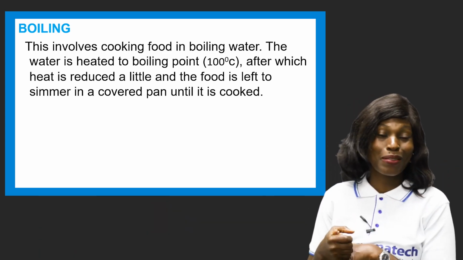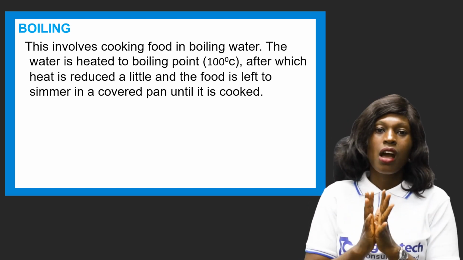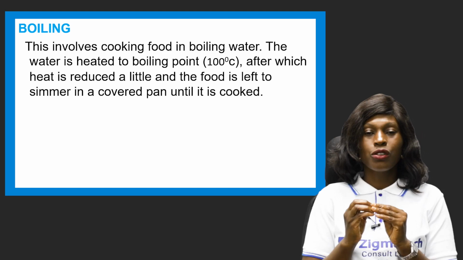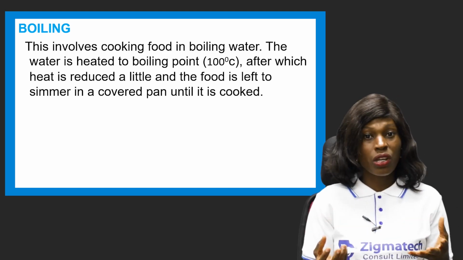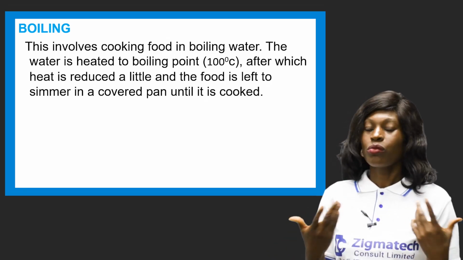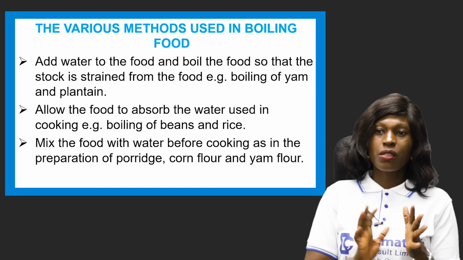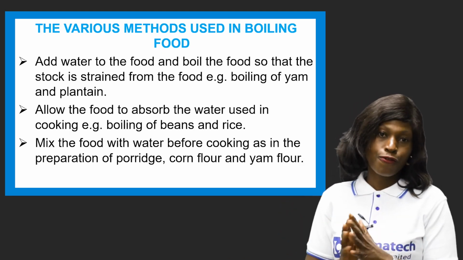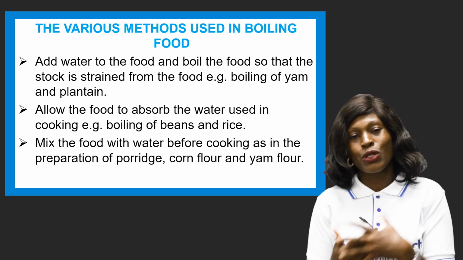I'm sure you've used this method always. Now, this method is when the food comes in contact with water, and then it's boiling and then it's cooking. Let's say foods like your rice, you can boil your rice, you can boil your yam. Okay, now the various methods used in boiling food. Then I want to go into the process of how you can boil using the boiling method.